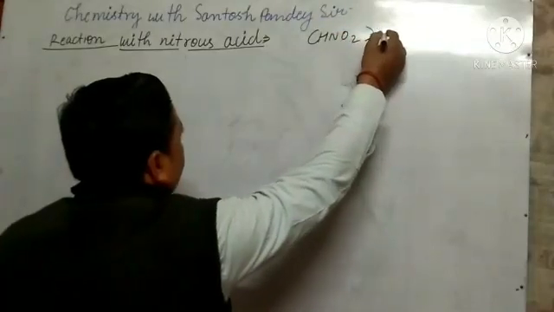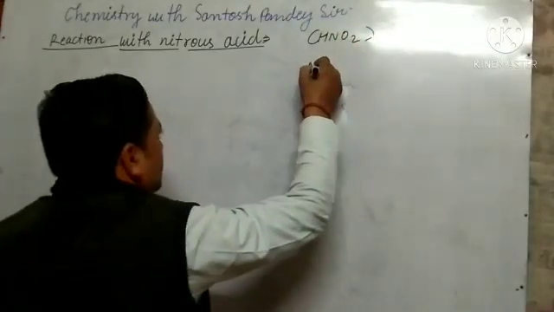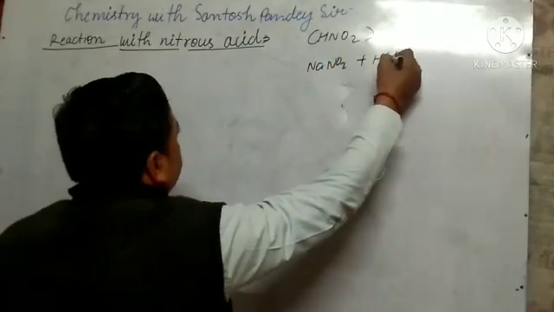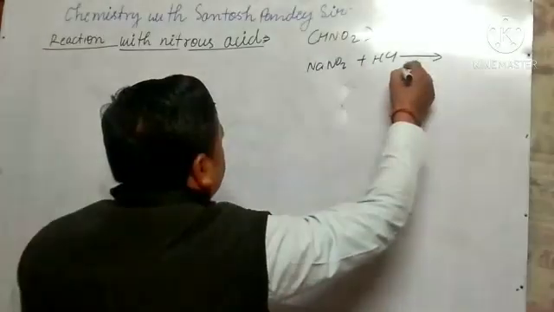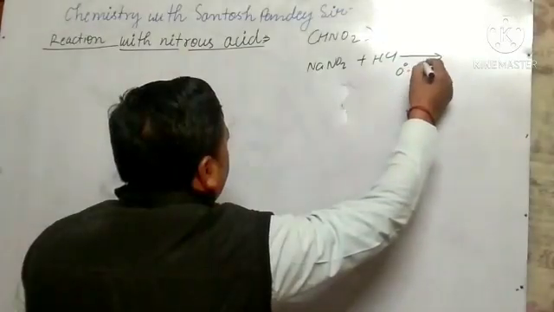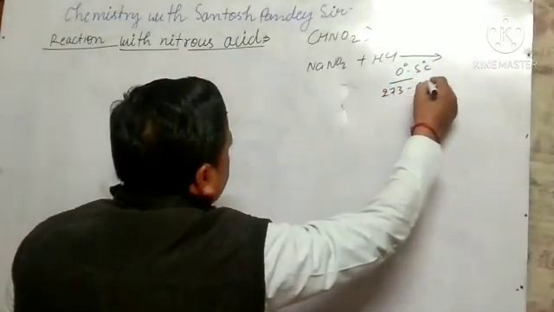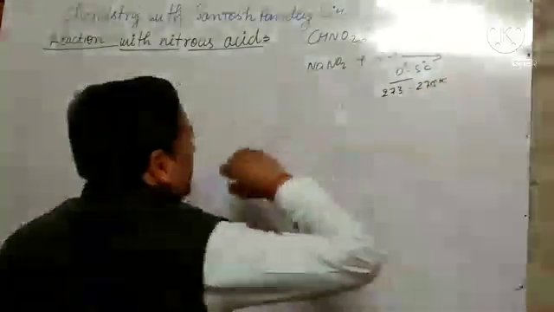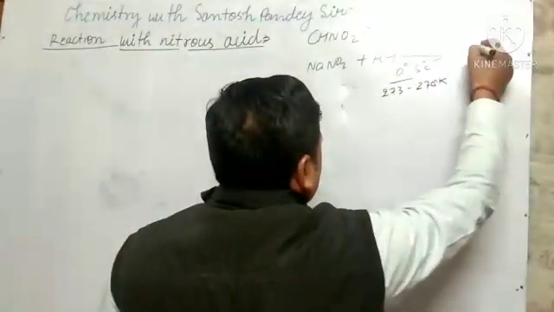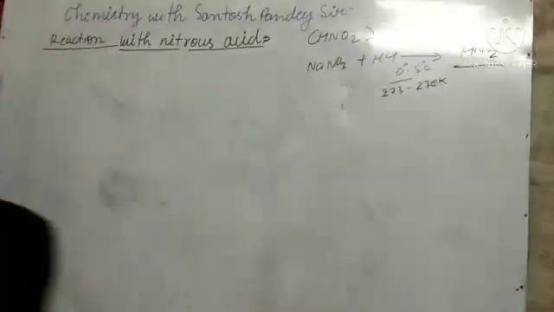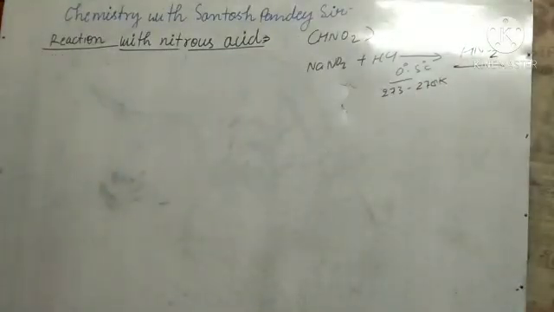And how is it obtained? It is obtained by the sodium nitrite plus HCl reaction at 0 to 5 degrees Celsius or 273 to 278 Kelvin, and HNO2, nitrous acid, is formed. Okay, it is formed by that.